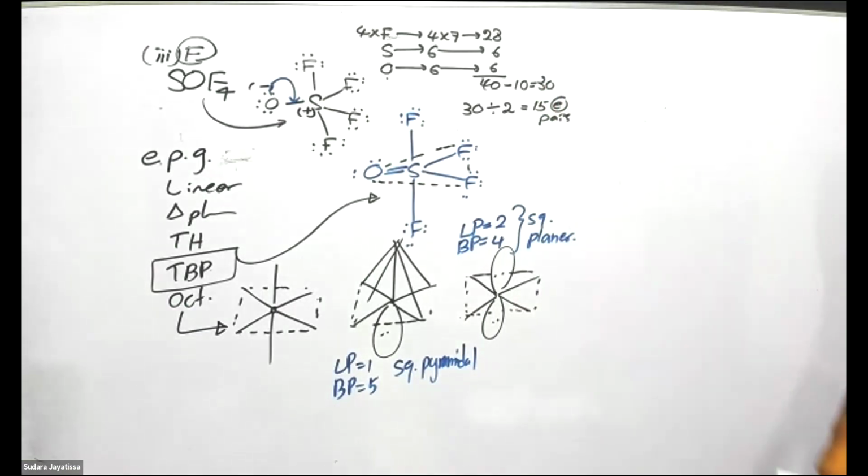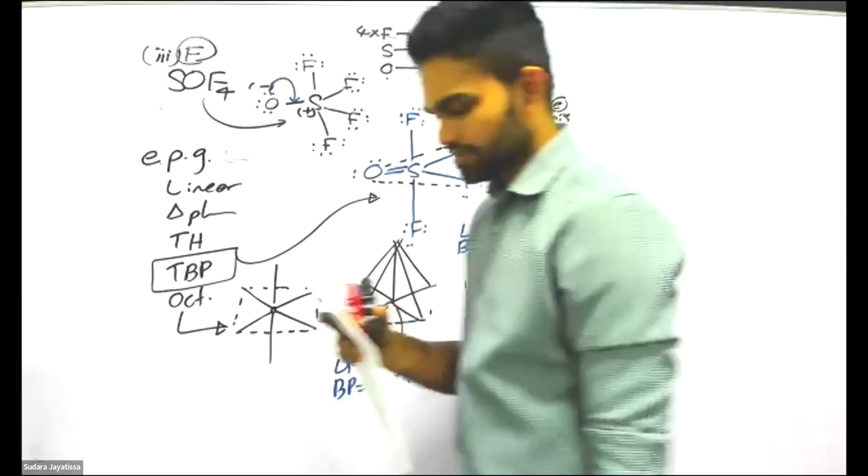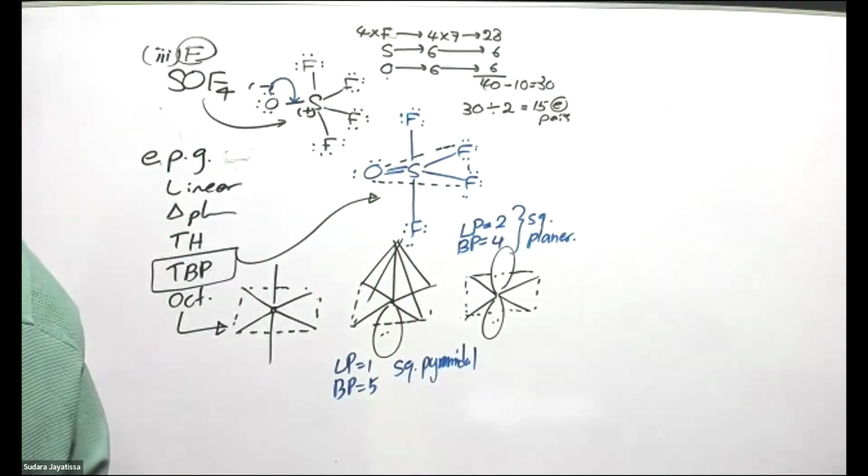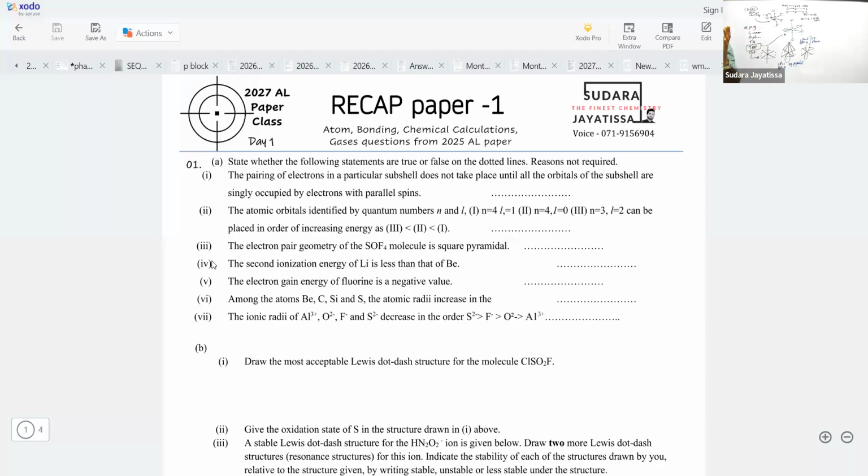Okay, right. Let's go to the fourth one. Second ionization energy of lithium is less than that of beryllium. Those who say this is correct, lithium second ionization energy is less than beryllium. Those who say false, why?